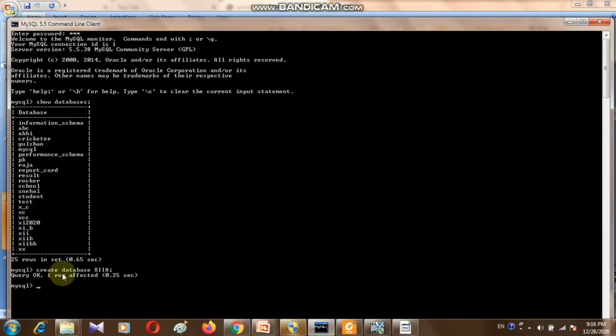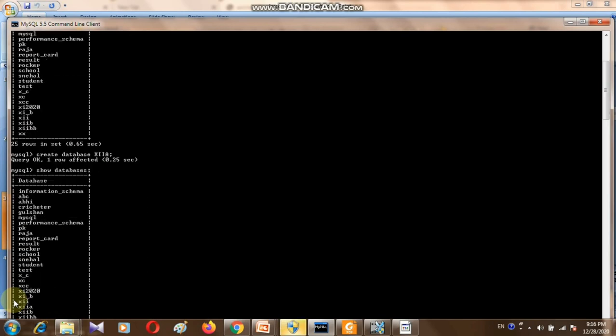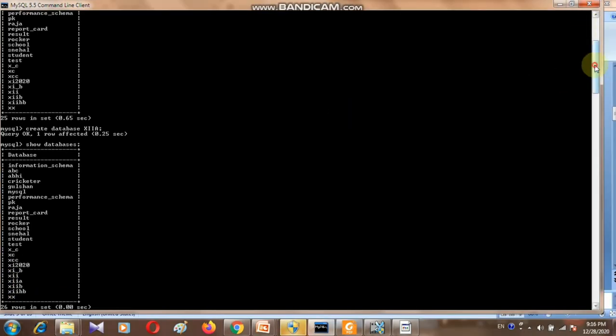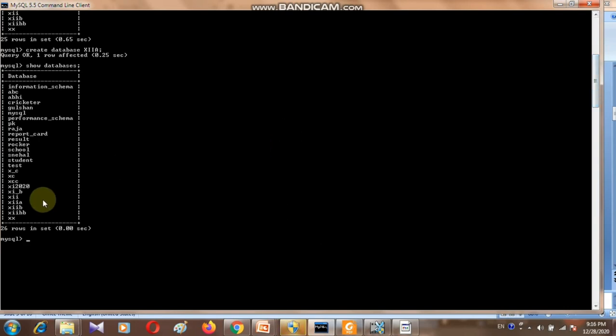I have created it here with create database 12A. Now how can we see it? For that, once again you can use show databases and press enter. Now here you can see 12A, yes, 12A is here. Now how can we select the database? For that we have a command, use, and the name of the database is 12A. Now the database has been changed.